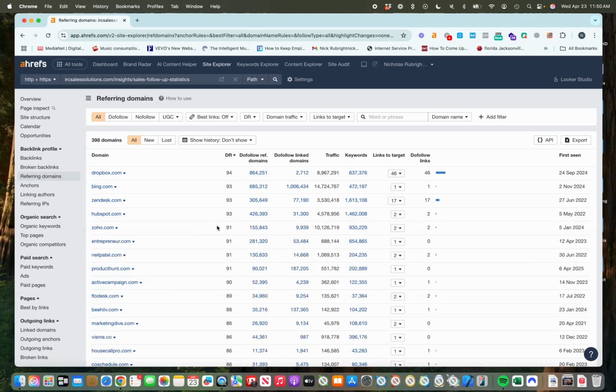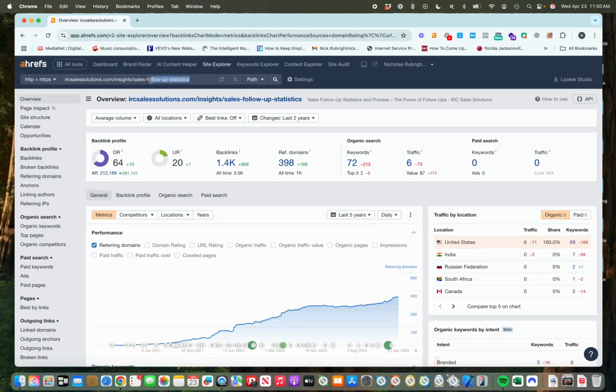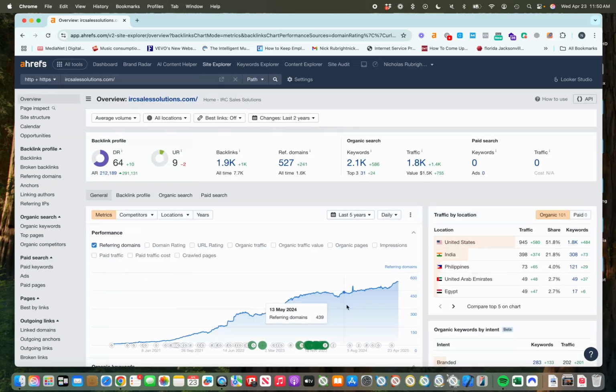These links are good for this website because it's a sales consulting business, so they drive the proper type of authority that Google wants to see to improve the rankings. If we look at the impact on the website overall, traffic has improved